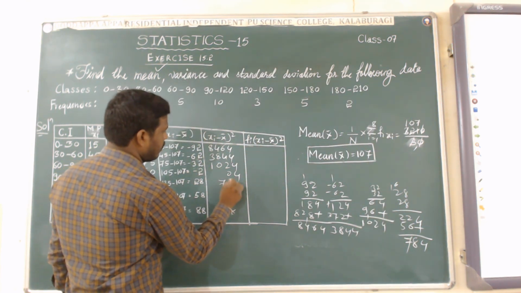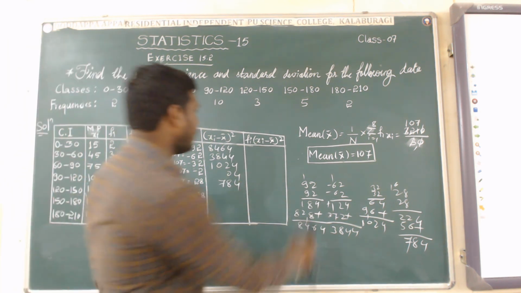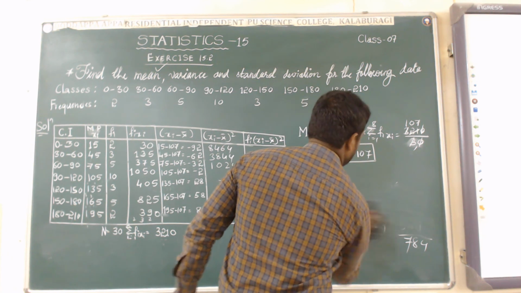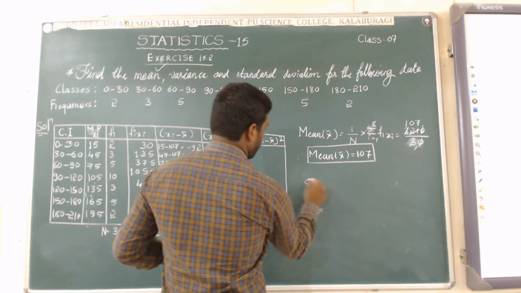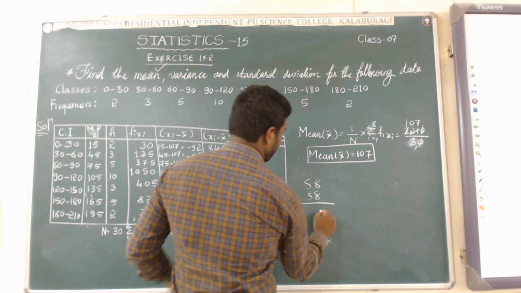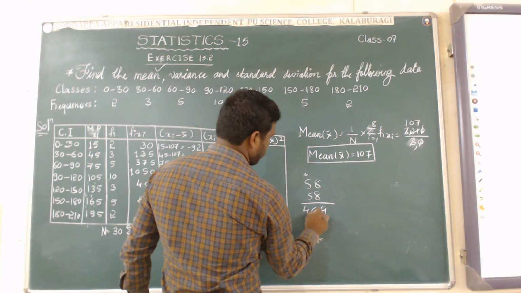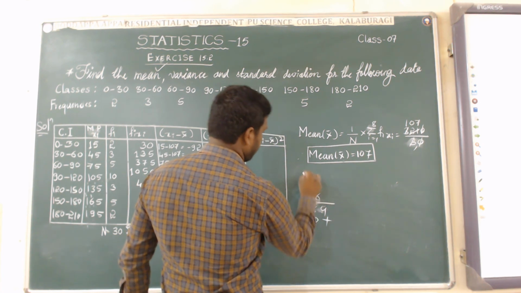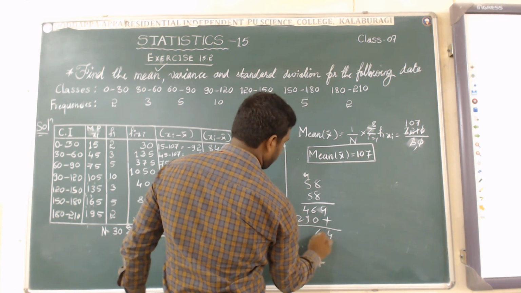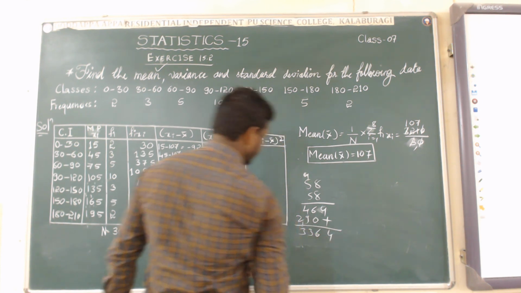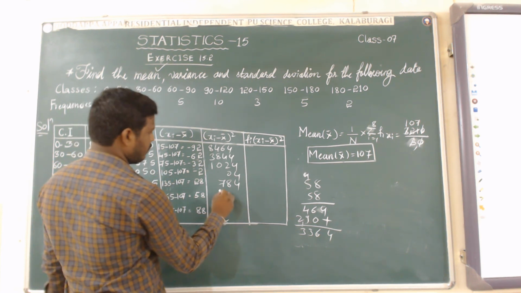It is 784. And what is the square of 58? Product here 58 into 58. 64, so 46, 40, 29. 4, 6, 13, 3. 3,364.